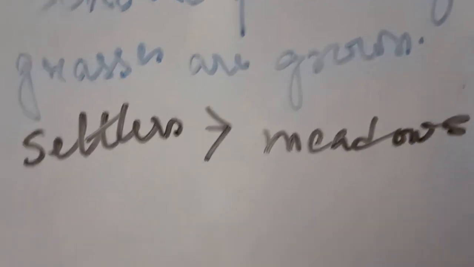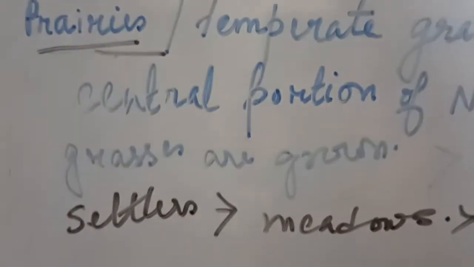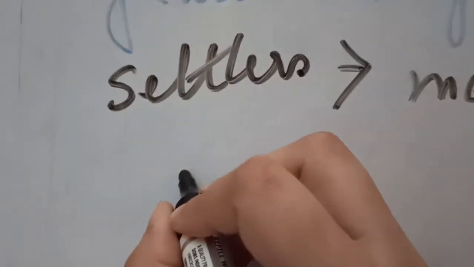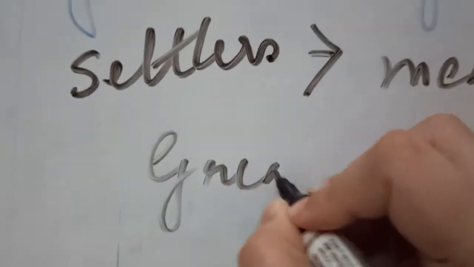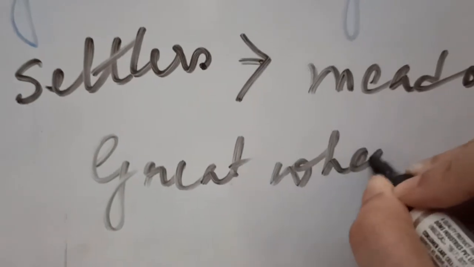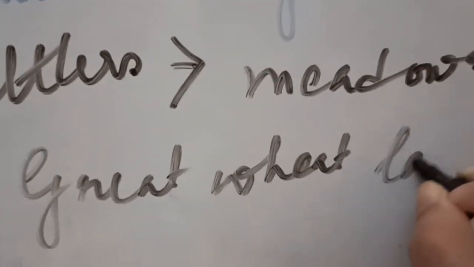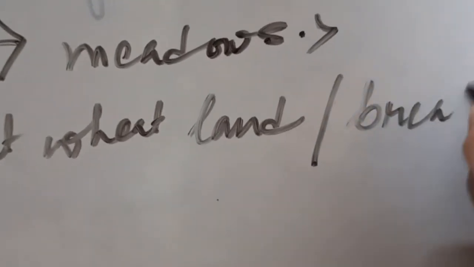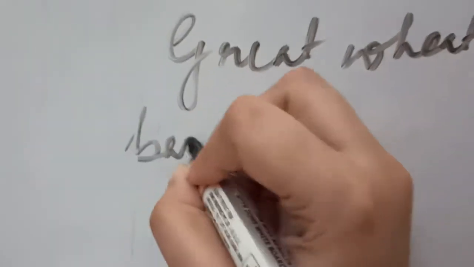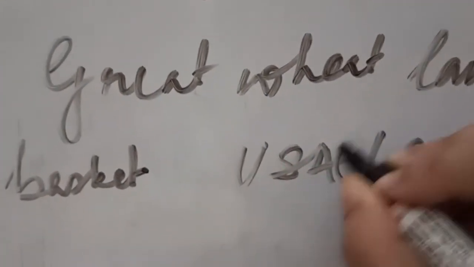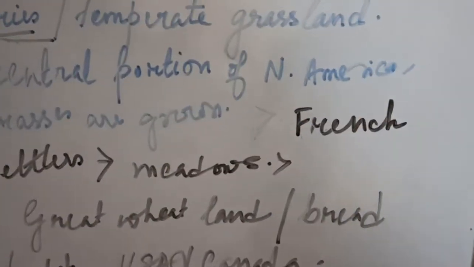Okay, now this prairie grassland region is also known as the Great Wheat Land or the Bread Basket Zone of USA and Canada. Now let us see this prairie grassland zone in the map.